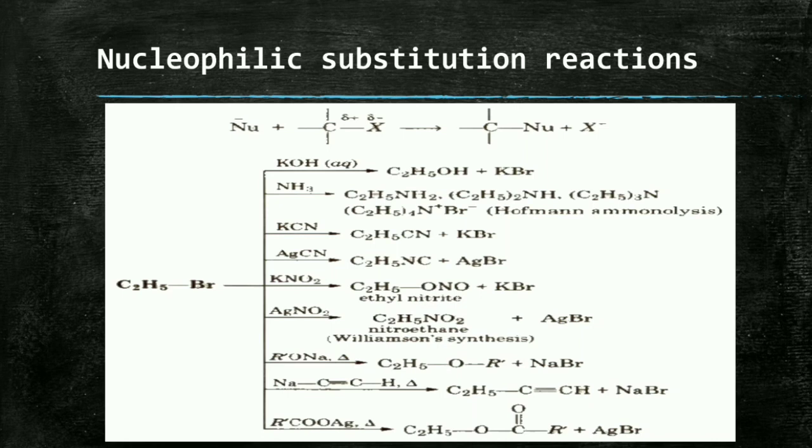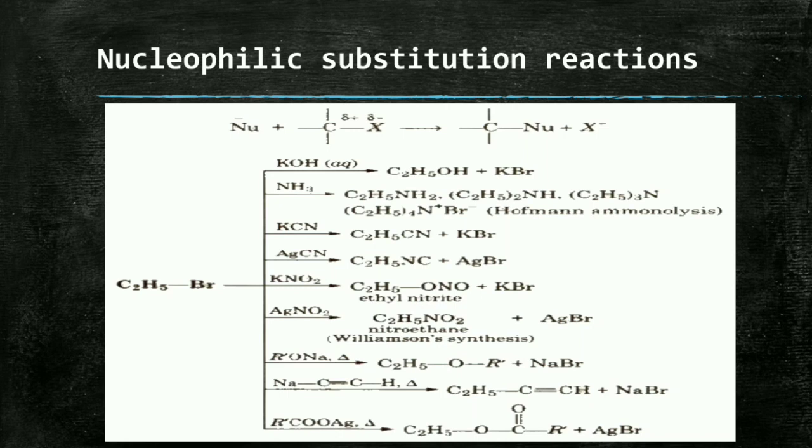Now the second reaction. When ethyl bromide reacts with ammonia, you get ethylamine, then diethylamine, triethylamine, and quaternary ammonium salt, that means tetraethylammonium bromide.